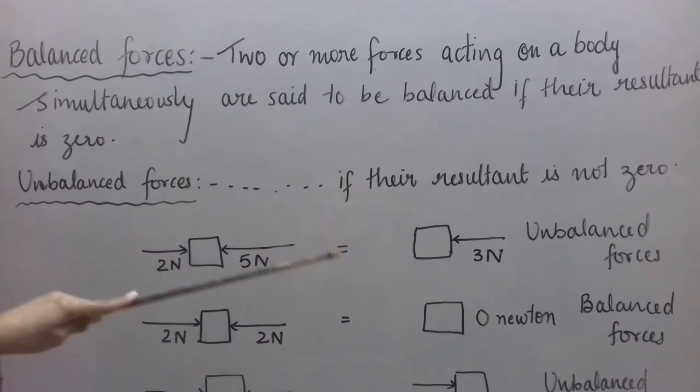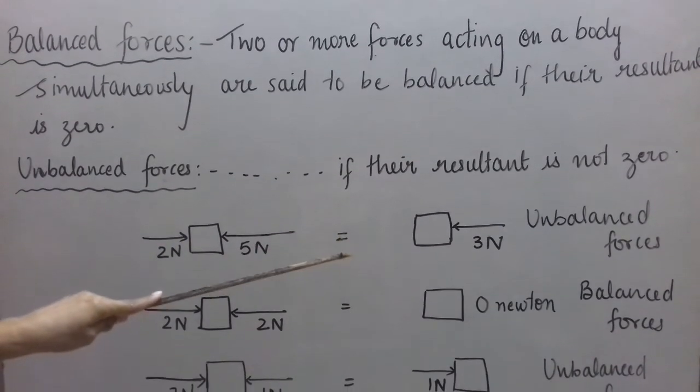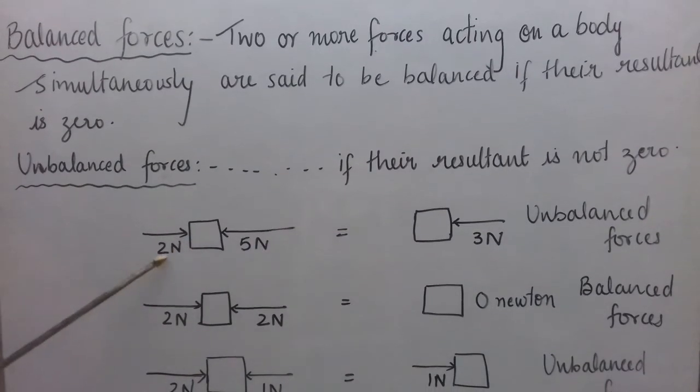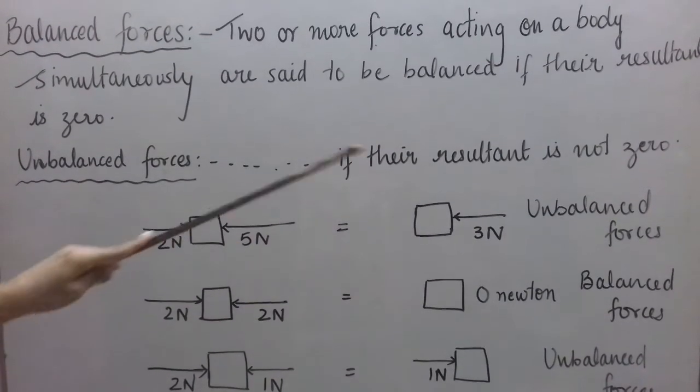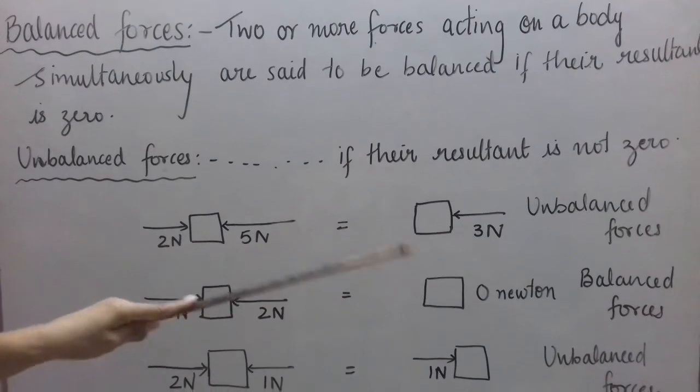So here the resultant is not 0 Newton. Such forces, so these two forces now are said to be unbalanced forces.